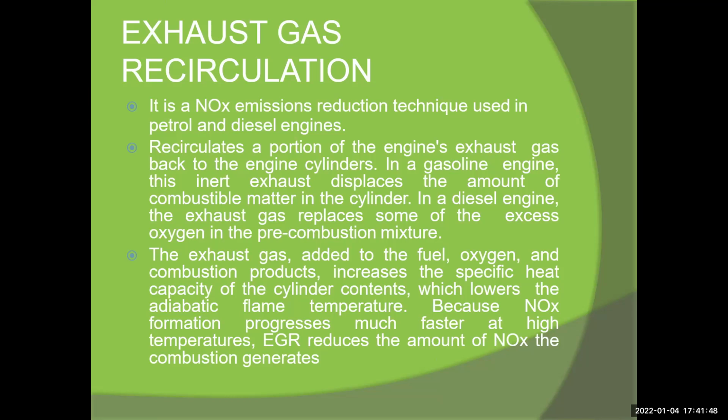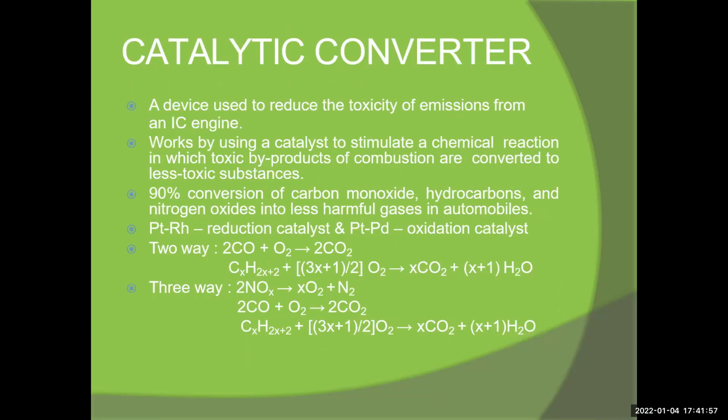So exhaust gas recirculation is already used in petrol and diesel engines. And the catalytic converter is a device used to reduce the toxicity of the emissions from the IC engine, and it works by using a catalyst to stimulate the chemical reaction. These toxic byproducts of combustion are converted to less toxic substances, with a 90% conversion of carbon monoxide, hydrocarbons, and nitrogen oxide into less harmful gases in automobiles.